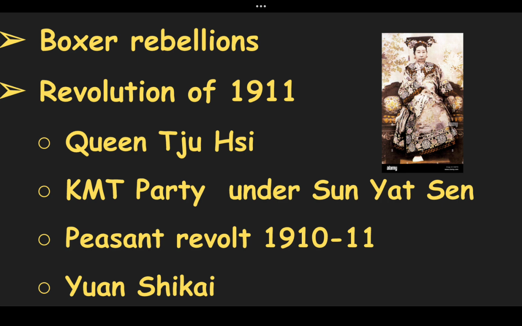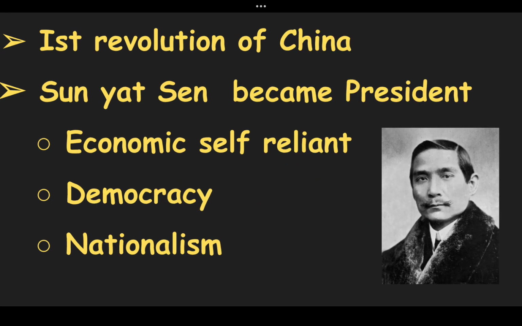After the death of Queen Tzu Hsi in 1908, there was a leadership crisis. In 1910 and 1911, there was a peasant revolt. Then the Manchu dynasty decided to step down and a middle-class government was constituted under Yuan Shikai. This is called the First Revolution in China. After the death of Yuan Shikai, Sun Yat-sen became the president of China. He had three basic principles: economic self-reliance, democracy, and nationalism.